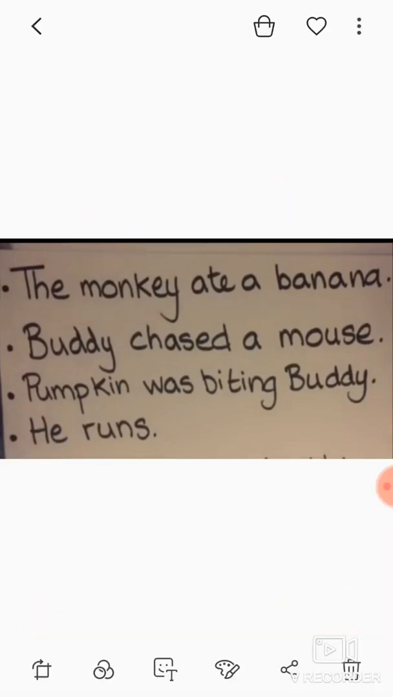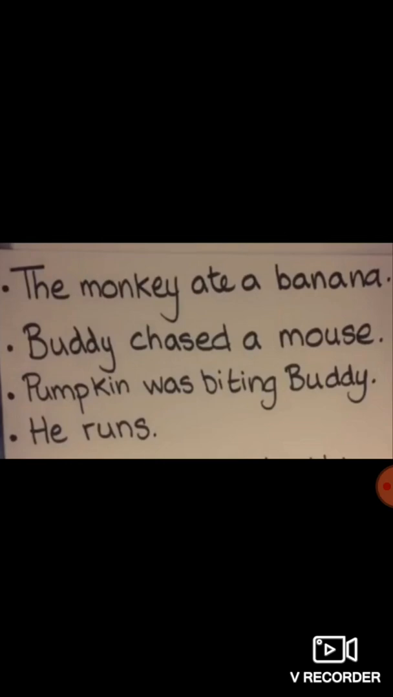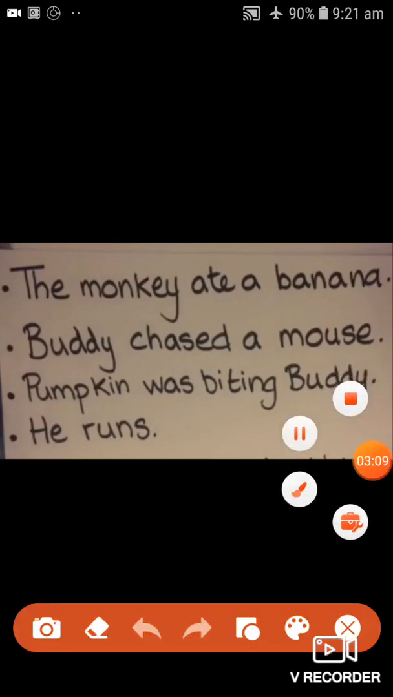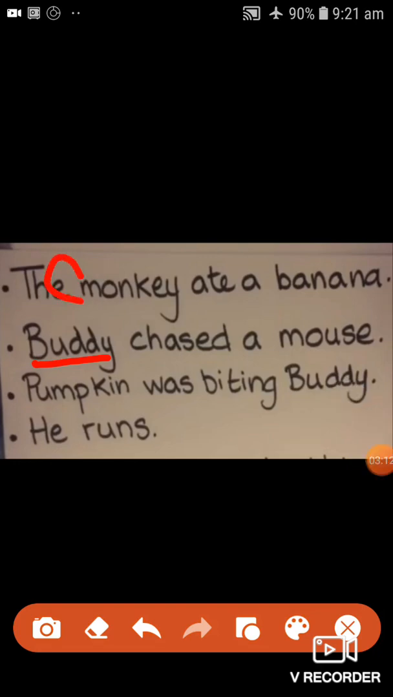That is, Buddy chased a mouse. Now who is the subject here? Who chased a mouse? Buddy. I'll underline Buddy for you. This is a subject. And what is the doing word over here? Chased. Okay, verb is chase. So I will not leave out a mouse because it's a part of a predicate. So chased a mouse becomes your predicate. The subject over here is Buddy and the action word or the verb is chased a mouse. That is your predicate.